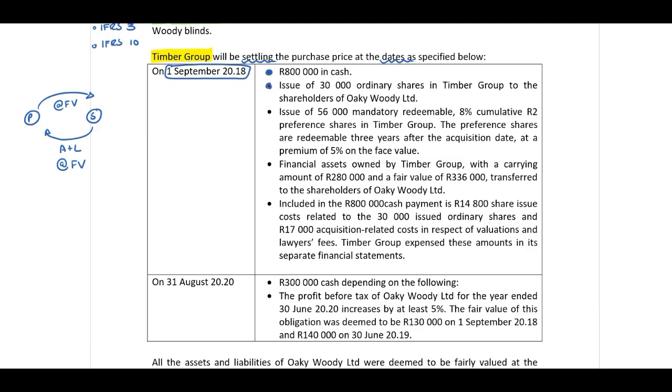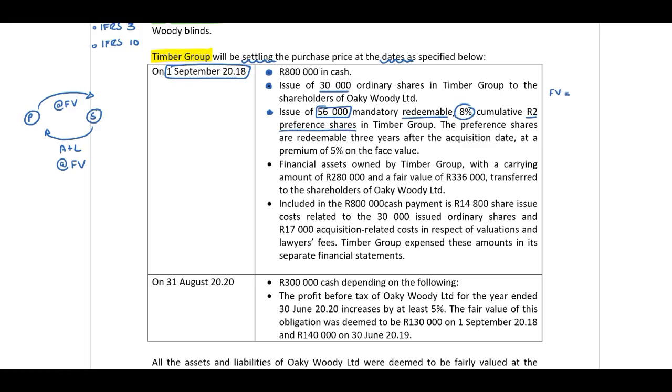Timber Group will issue 30,000 ordinary shares in Timber Group to the shareholders of Oaky Woody Limited. We need to obtain the fair value of these shares and then issue 56,000 mandatory redeemable 8% cumulative R2 preference shares in Timber Group.